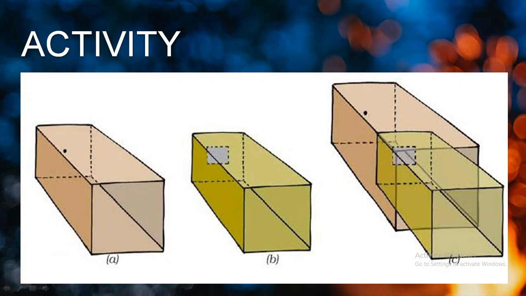Now the second box must be a little small compared to the first one, so that we can fix this box into this larger one. But before that, what you have to do is, at one side of the box, you have to make a small hole, as you can see over here, this black dot.